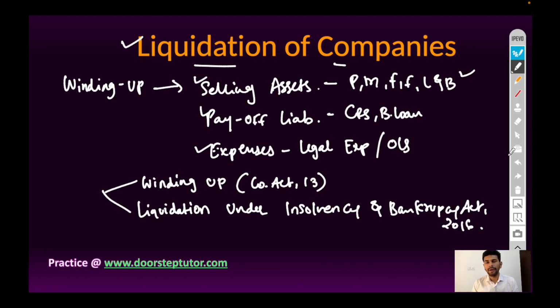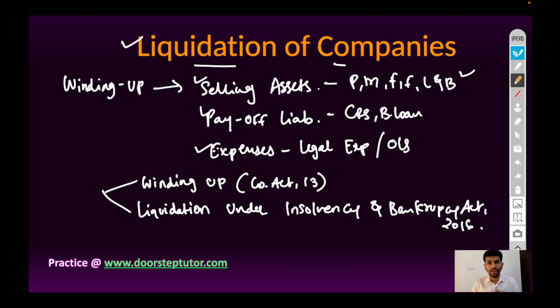Petition for wind up can be filed by the company itself or by any contributor or registrar of companies or any other person authorized by central government on their behalf. And in case the affair of the company is conducted in a fraudulent manner, then central government or state government can interfere and the company comes to an end.